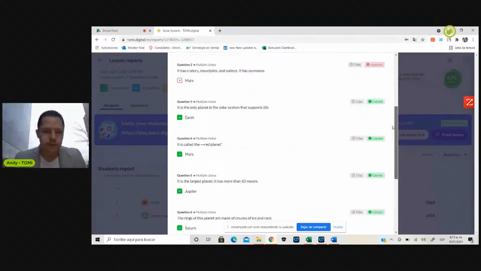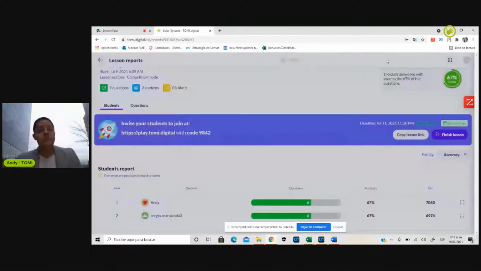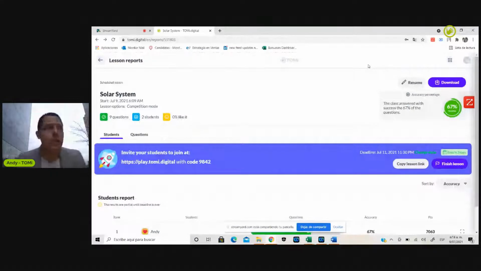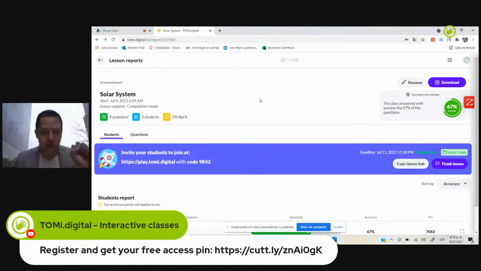So this report is very, very useful for teachers that would like to present their reports to the student, to the parents of the student, to the director, the principal. That will help a lot to do the work, because I've been a teacher and taking all these reports manually, reviewing them and then uploading them to a portal. So the possibility of having the reports in real time is very, very useful and helps me a lot in terms of time management.